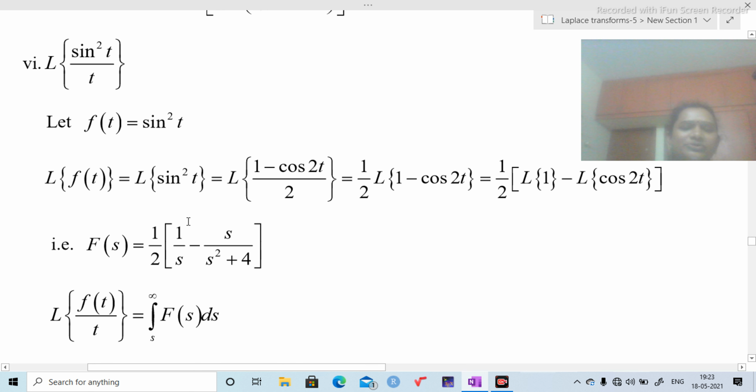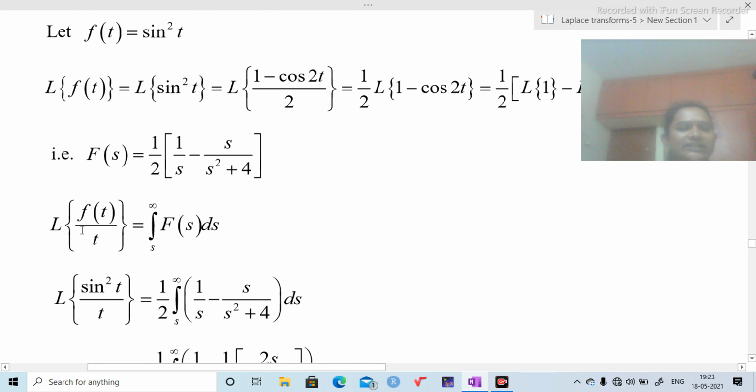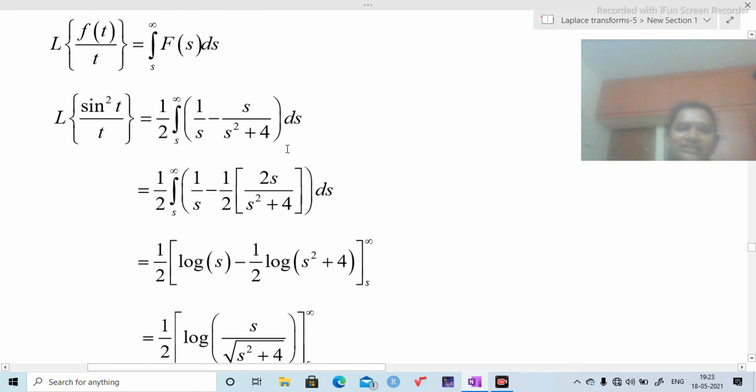Take 1 by 2 outside by using linear property. Write down L of 1 minus L of cos 2t. L of 1 is 1 by s. L of cos 2t is s by s square plus 4. Now I have f of s value. Substitute here f of t and f of s. Then I am going to get this step.